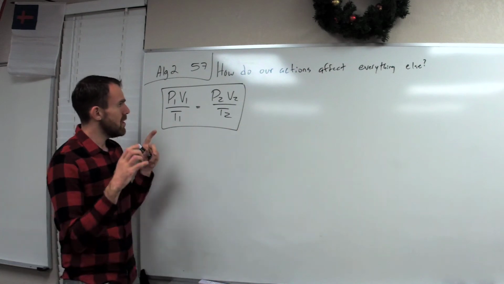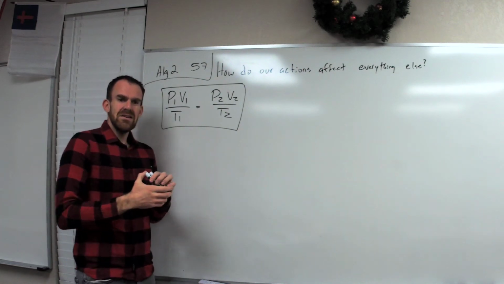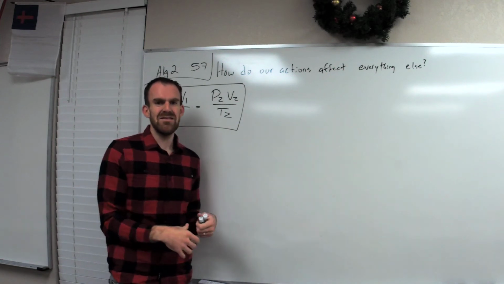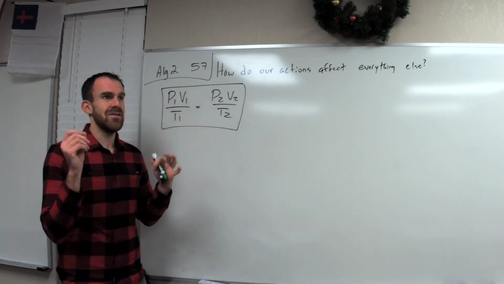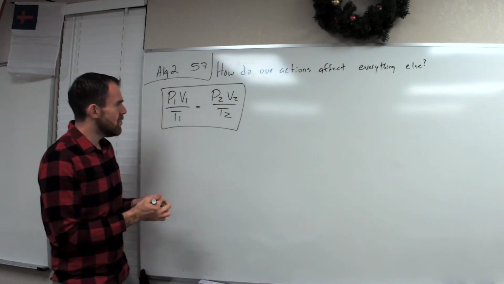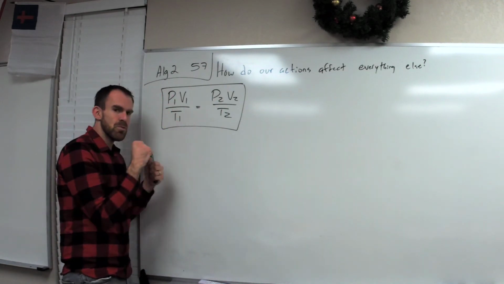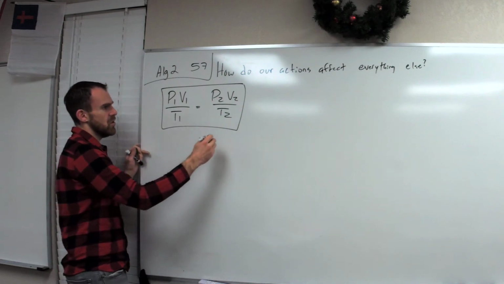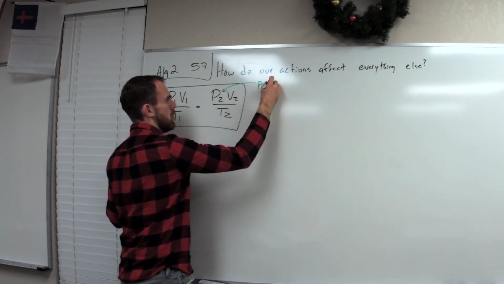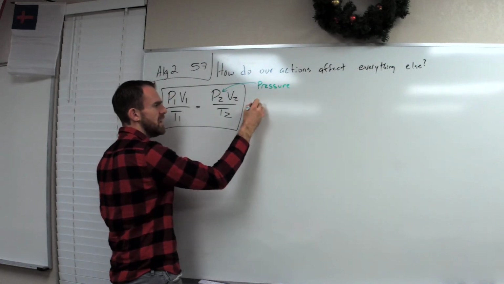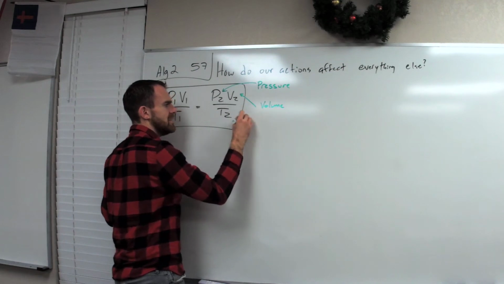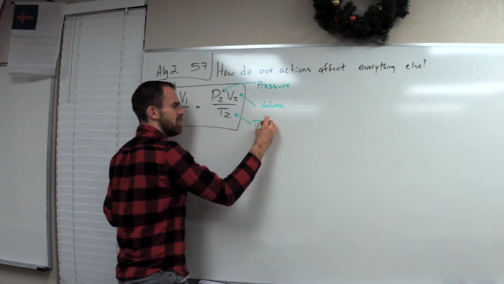Well, we are talking about ideal gases. So you're thinking like air, you're thinking oxygen, argon, neon, things that are in light bulbs, you name it, we've got it. It's a gas. And what happens with a gas? Well, it has pressure. So P stands for pressure. V stands for volume, and T stands for temperature.